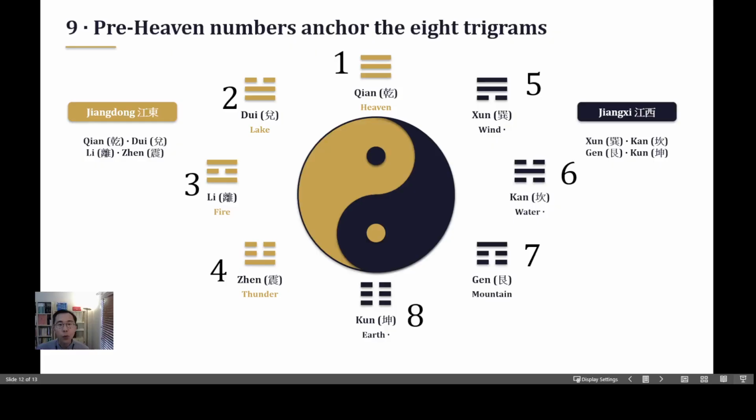In the future, we will use those numbers because we need to learn how to divine, and those numbers are the foundation for individual trigrams.